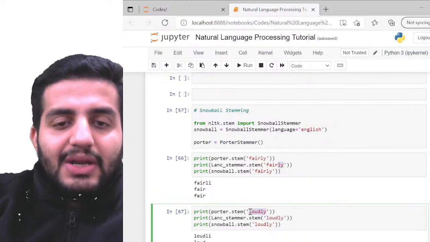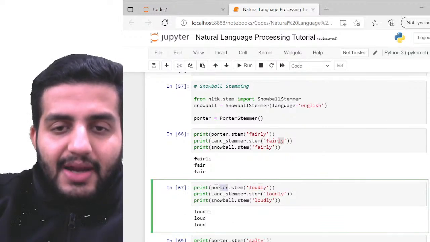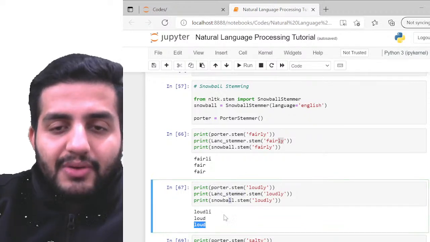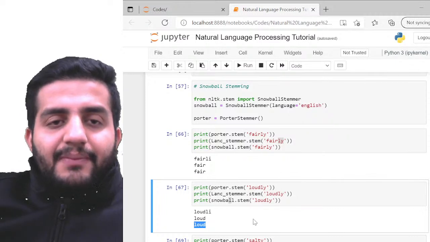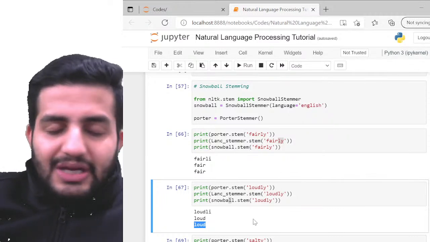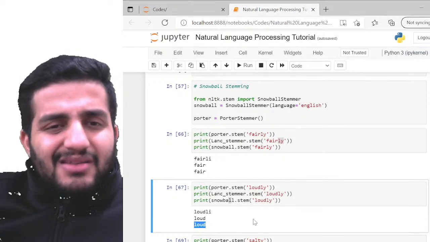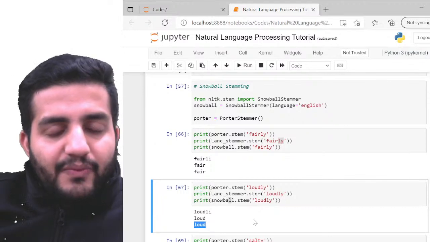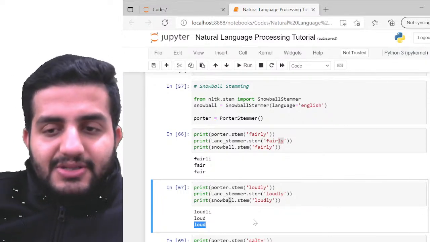So likewise, loudly got converted to ludli in Porter, right? And for the Lancaster and the Snowball, it's loud, right? So every word might be having a different output. You're not supposed to remember these outputs, not required. Just run it and check which is giving you the better results, right? So from where you're getting the results closer to reality.